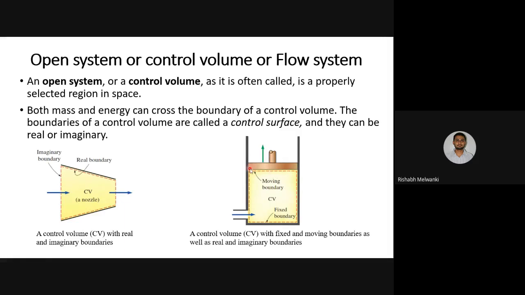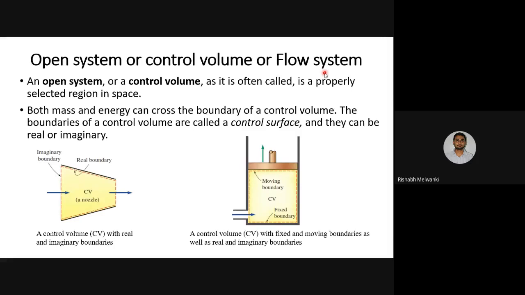The piston is doing work on the gas. That is why the gas is exiting this port. When we apply pressure from the top side, because of that pressure the gas molecules go outside. So work is being transferred to the gas molecules. Work is crossing the boundary, and as the gas is compressed, fluid or gas will exit from the port. So both energy and mass are transferring. That is why this system is known as an open system. It is also known as a control volume, and also as a flow system.